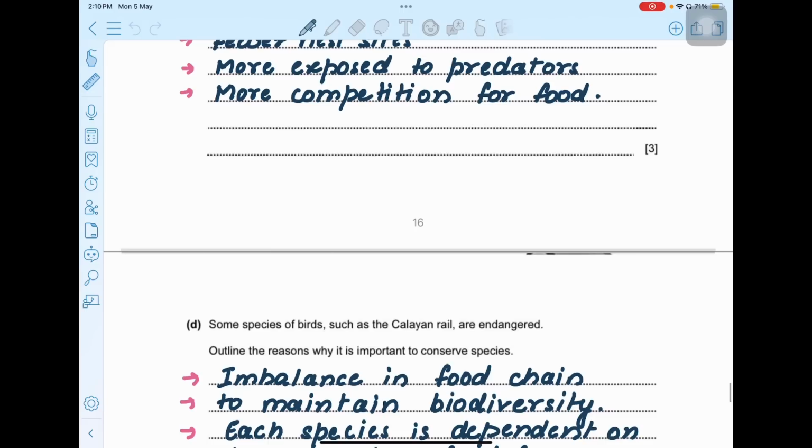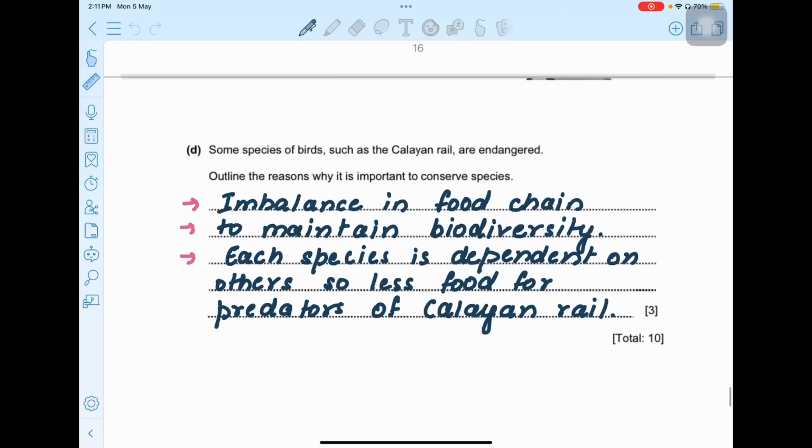D part. So the D part now. Okay. Some species of birds, such as the Calayan rail, are endangered. Outline the reasons why it is important to conserve a species. Why do you think that we would be interested in conserving any random species which is present in nature? The reason behind this is that if one species is endangered, that species might be serving as a source of food for other species also.